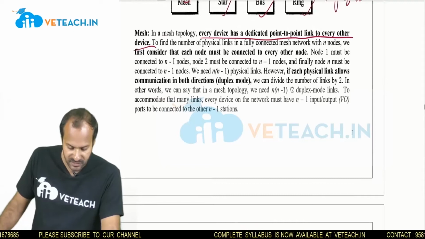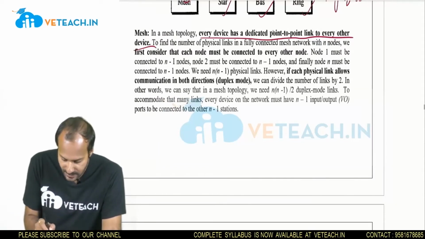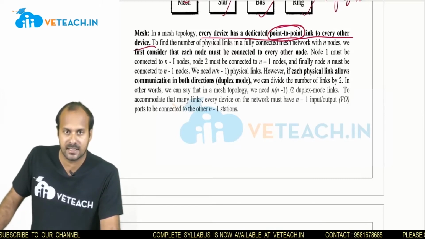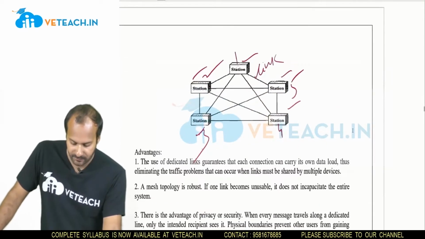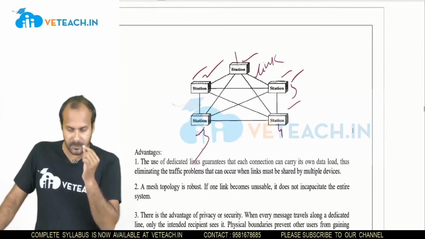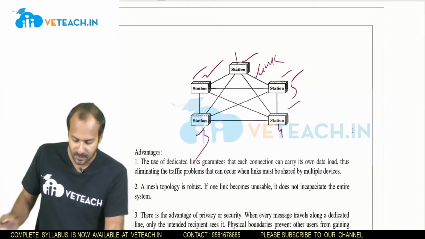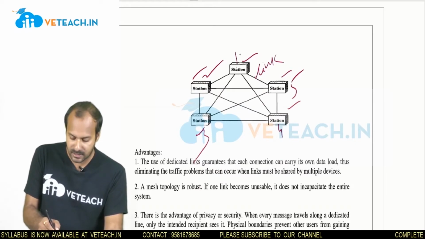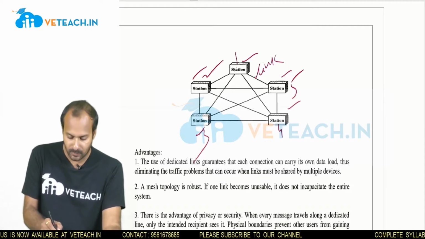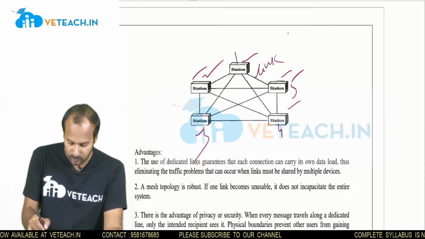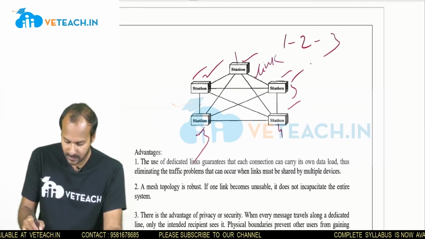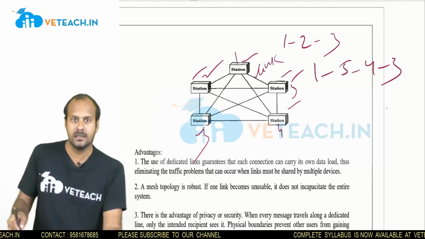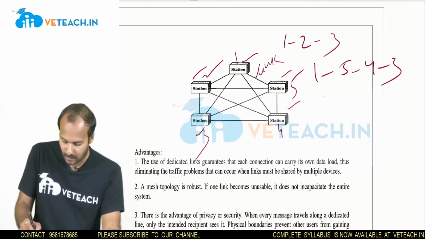The name itself, mesh, means every device has a dedicated point-to-point link connected to every other station. The major advantage is that communication within the mesh topology is very easy, because there are no routing algorithms or routing protocols, since each and every station is directly linked. Otherwise, to communicate from 1 to 3, I would have to move 1 to 2 and 2 to 3, or 1 to 5, 5 to 4, 4 to 3, using routing tables. But instead I have a direct link from 1 to 3.